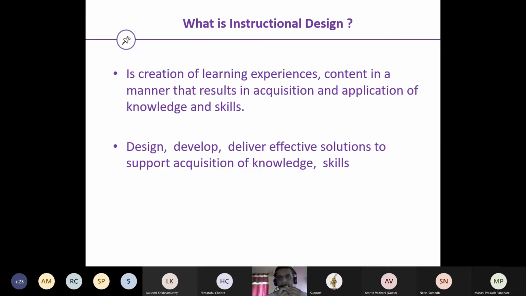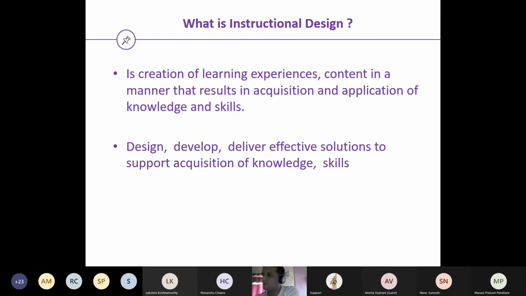Getting into the basics, what exactly is instructional designing? It is the creation of learning experiences and content in a manner that results in the acquisition and application of knowledge and skills. Let's break that into two parts. What is happening is the creation of learning experiences, and why is it done? So that it results in the acquisition and application of what? Of knowledge and skills. Another way of putting it is: design, develop, and deliver effective solutions to support the acquisition of knowledge and skills.